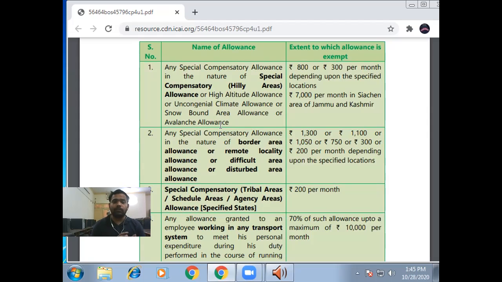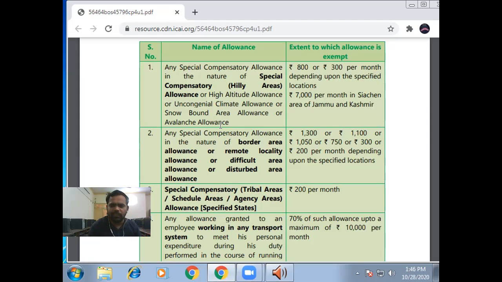If we post these employees to that area, in that case, we have to give them a special allowance. And what is the amount of allowance which is exempted from income tax? The government can give them any amount of allowance, but the exempted amount is 800 or 300 per month, depending upon the specific location, and 7,000 per month in case of the Siachen area of Jammu and Kashmir.